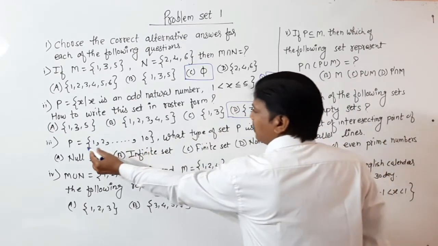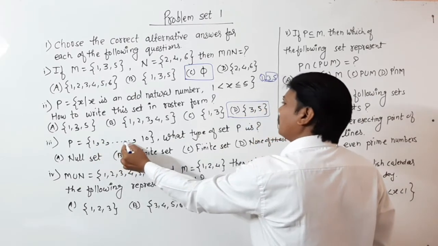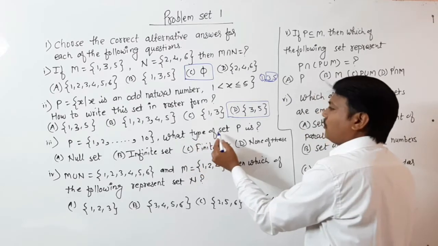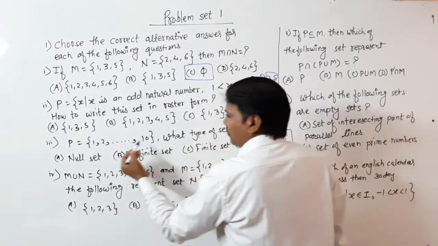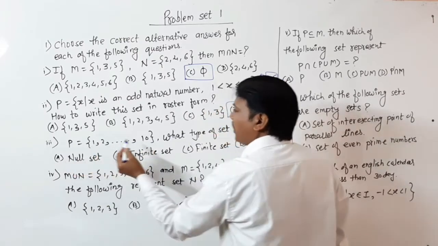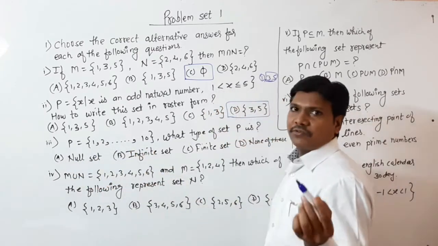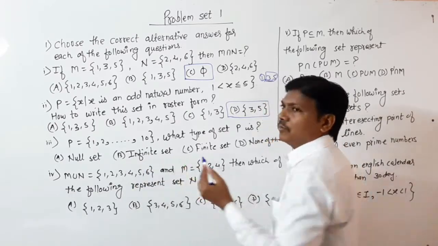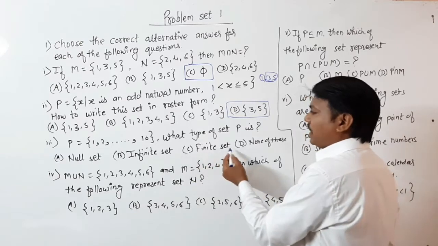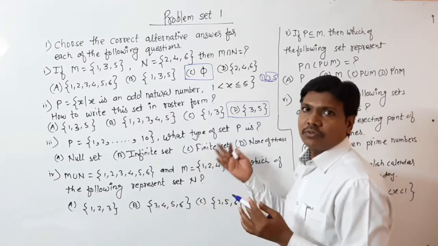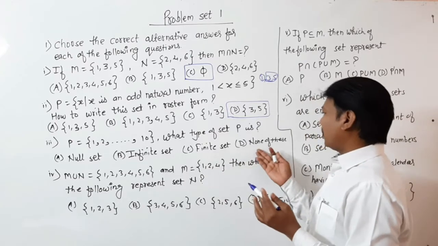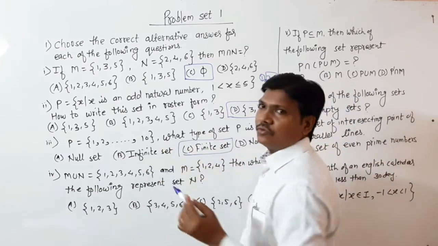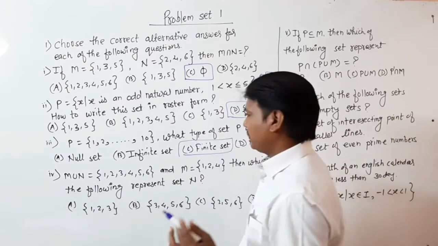Then third: P is the set of 1, 2, 3, 4, 5, 6, 7, 8, 9 up to 10. What type of set is P? Is it a null set? Null set, you know, means empty set, nothing is there. Infinite means not countable. Finite means we can count the elements of the set. And none of these. So this is a finite set because there are only 10 elements.